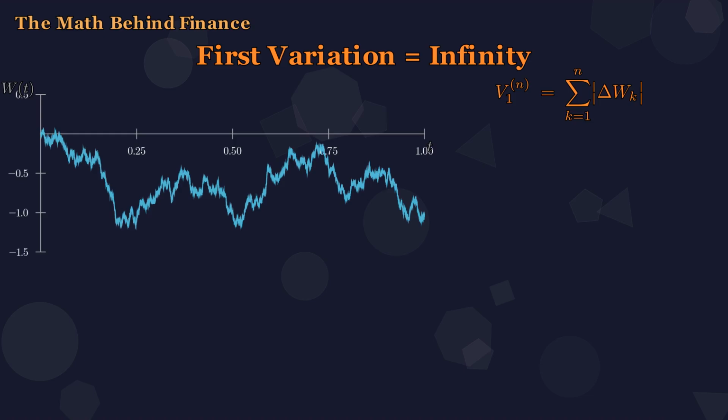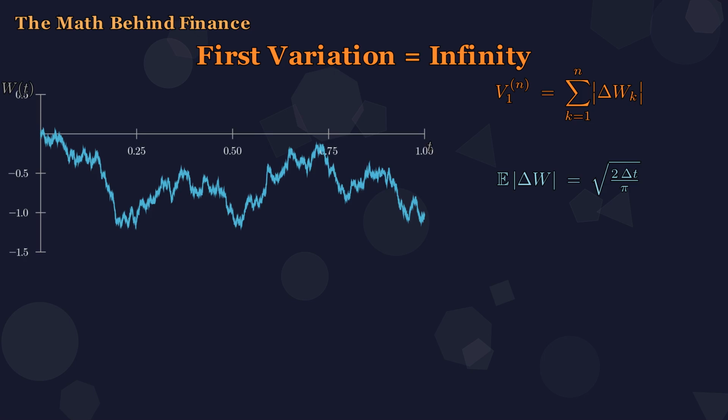There is a natural alternative. Chop the time axis into n pieces. Add up the absolute sizes of the increments. That sum is called the first variation, V sub 1. As n grows and the pieces get smaller, we would hope V sub 1 converges to something finite. That something would be the path's length. Let's find out whether it does.